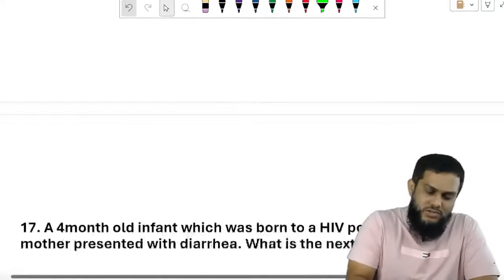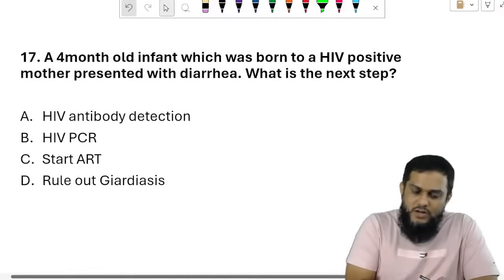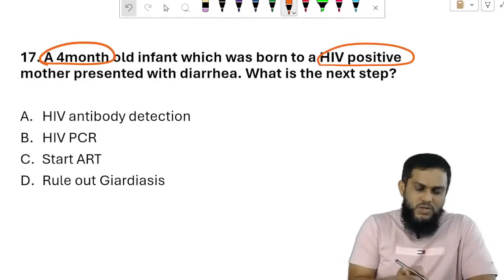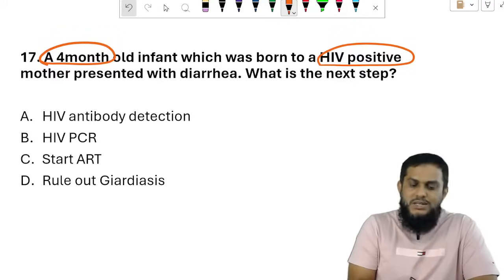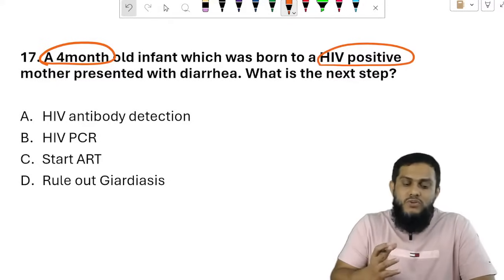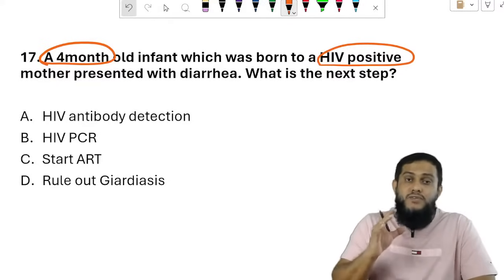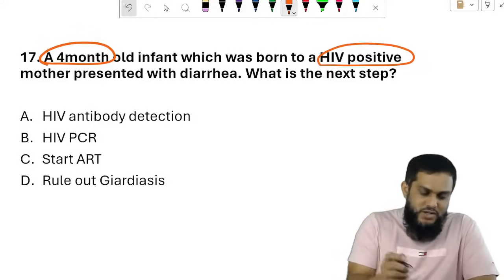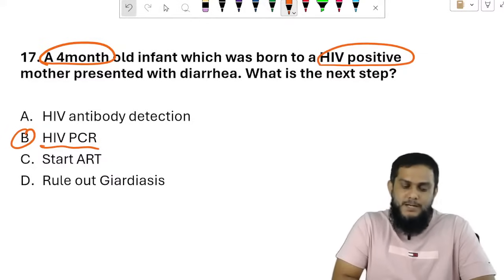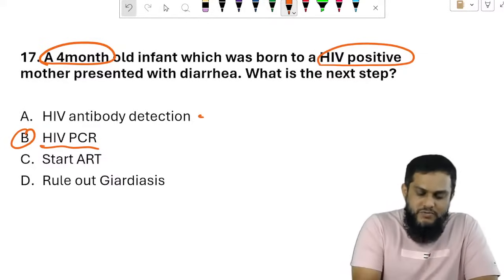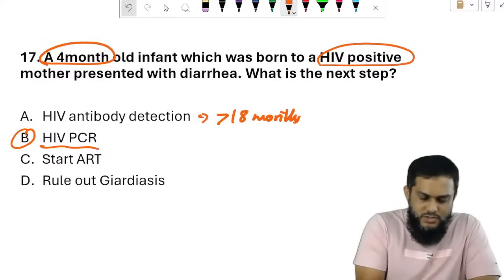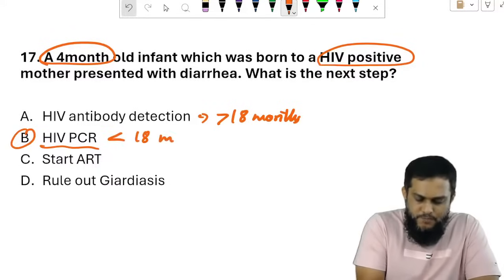Dengue. Simple question. Next, a 4-month-old infant born to an HIV positive mother presented with diarrhea. What is the next step? Sir, 4-month-old, what will you do? In a 4-month-old child, I told you after delivery up to 18 months, PCR. Sir, HIV antibody after 18 months. So this is within 18 months.